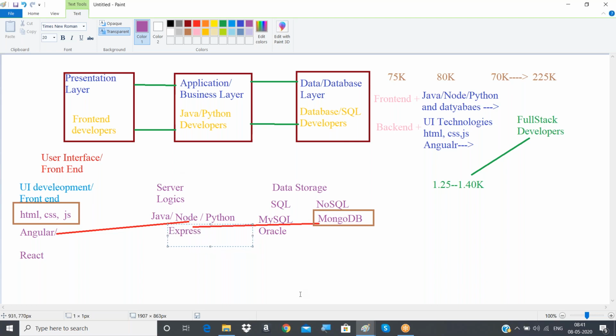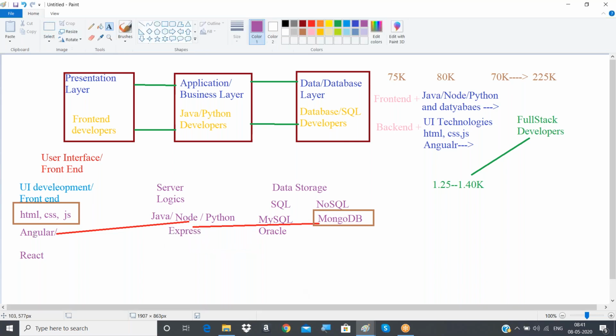But if you are learning with this, the advantage here is that Angular is developed using the JavaScript language, Node is also developed using JavaScript, Express too, and even your MongoDB database. If you want to work with Oracle or MySQL, we have to learn a language called SQL. But if you want to work with MongoDB, you do not need to learn anything like SQL.